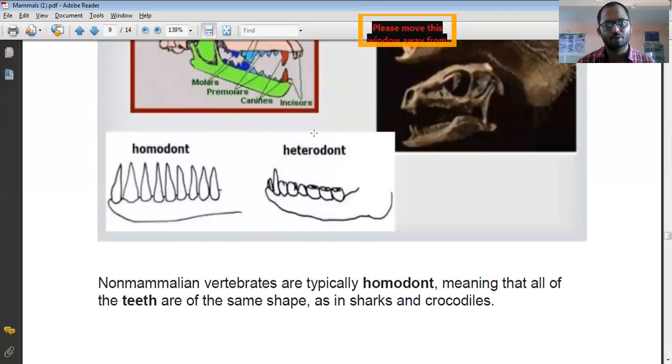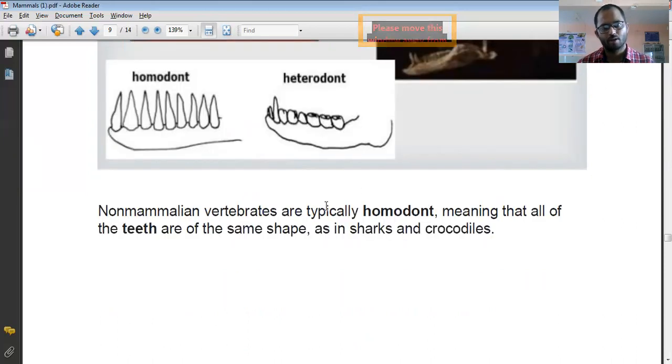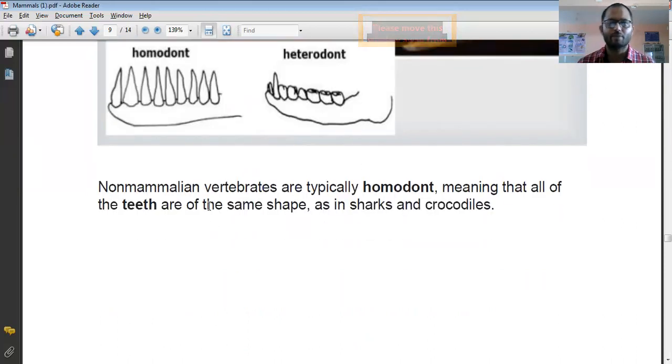In this diagram, homodont means having the same size and shape of teeth, and heterodont means having different types of teeth, that is, different shape and different size of teeth found in a jaw. Non-mammalian vertebrates are typically homodont.